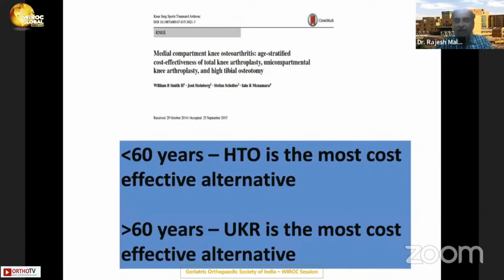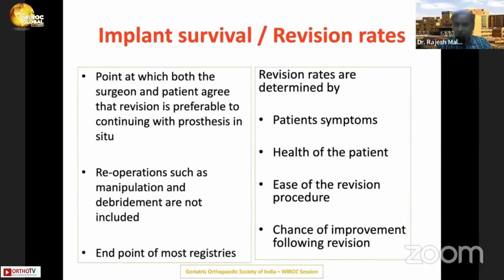Now, when it comes to cost effectiveness, this particular paper says that in a patient less than 60 years of age, high tibial osteotomy is more cost effective, whereas in patients more than 60 years of age, UKR is more cost effective. Coming to the survival and revision rate, the revision rates are determined by patient symptoms, health of the patient, ease of revision procedure, and chances of improvement following the revision.